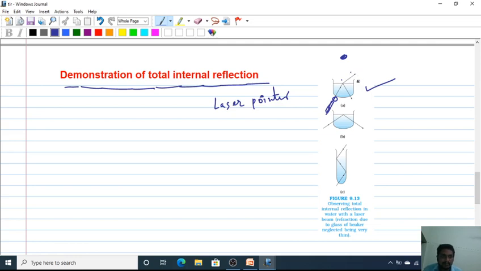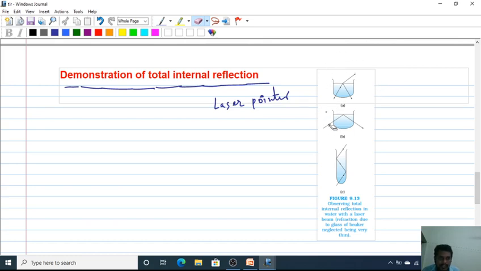If you focus normal to the surface, light comes out in this direction. There is no internal reflection. As the angle of incidence increases, at oblique incidence you will get both rays, a refracted light ray and a reflected light ray.